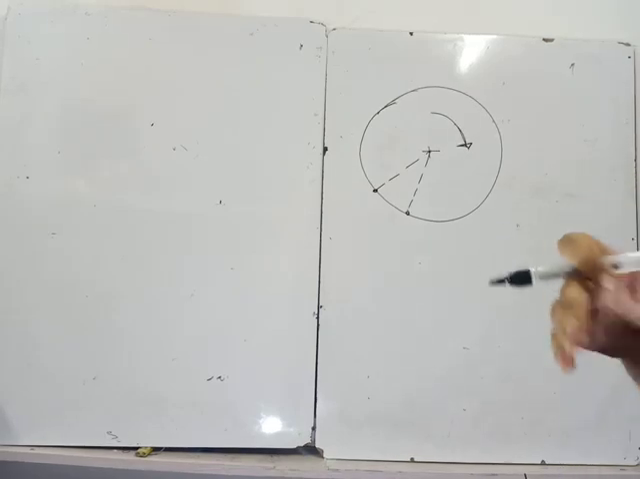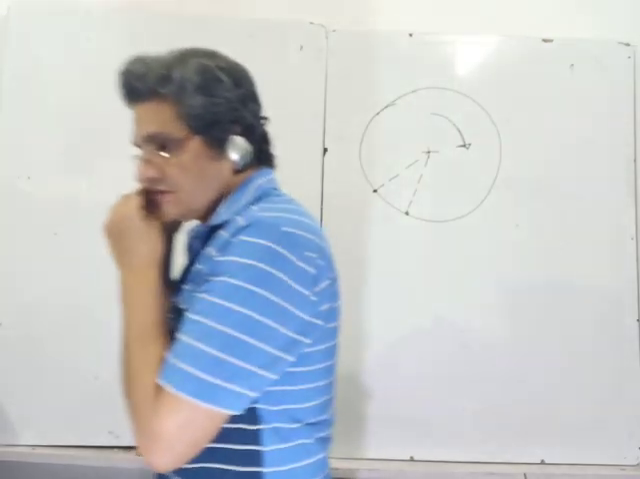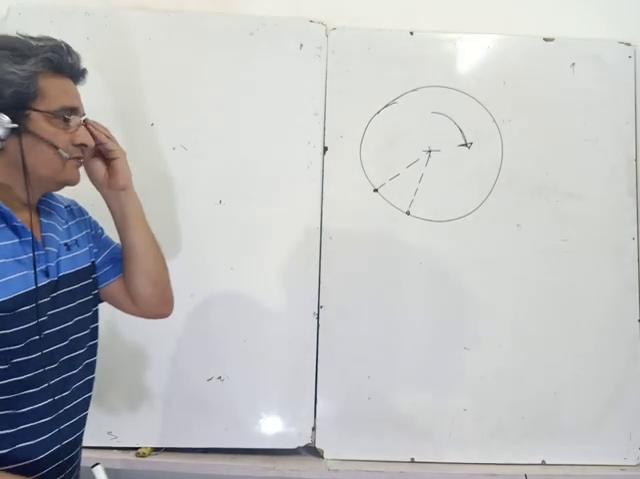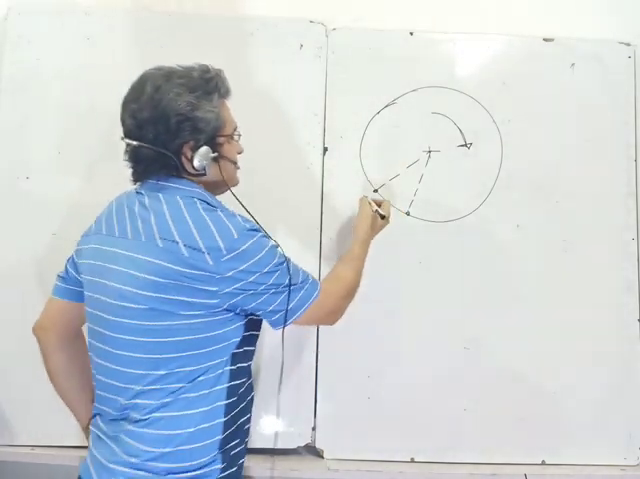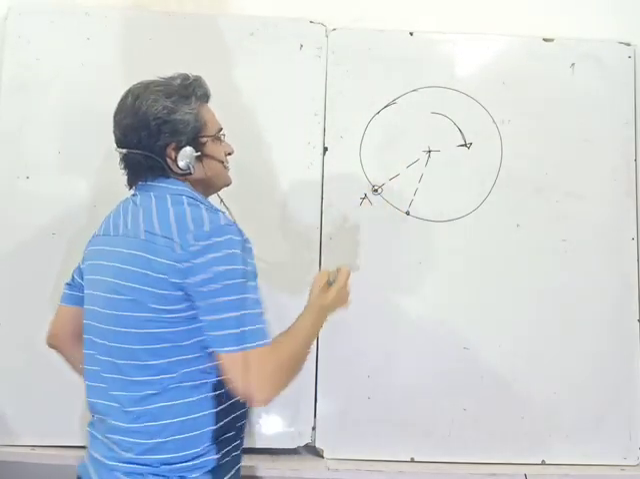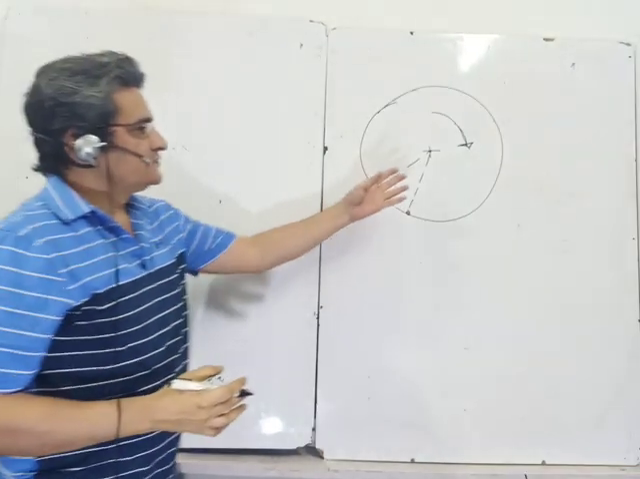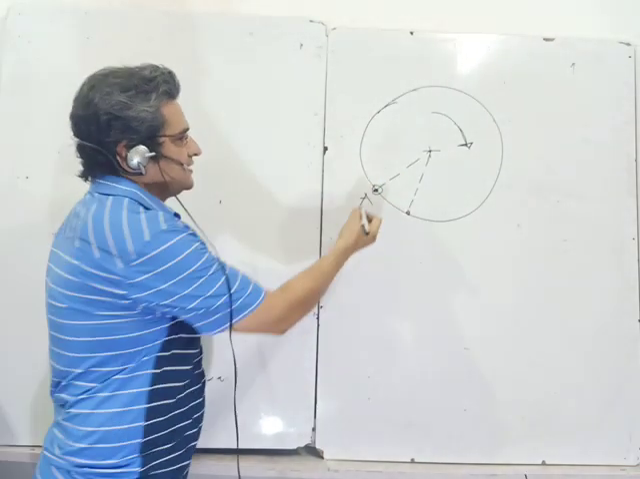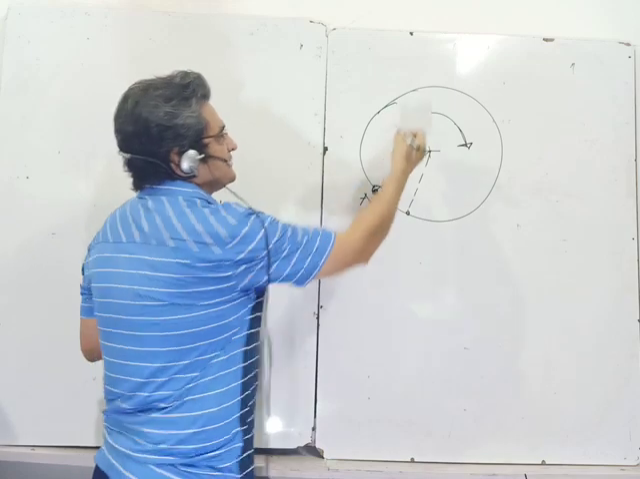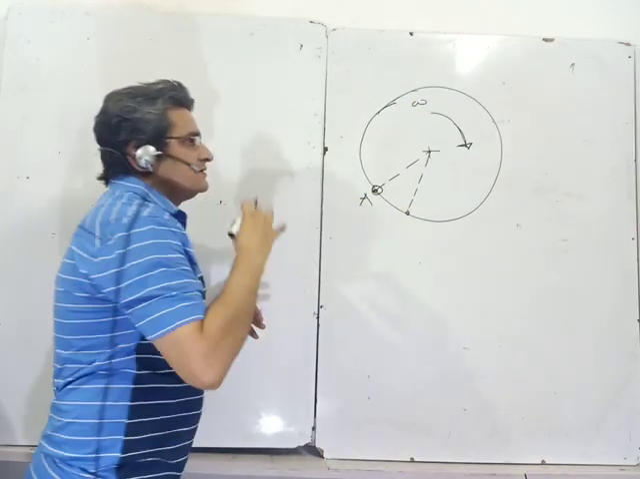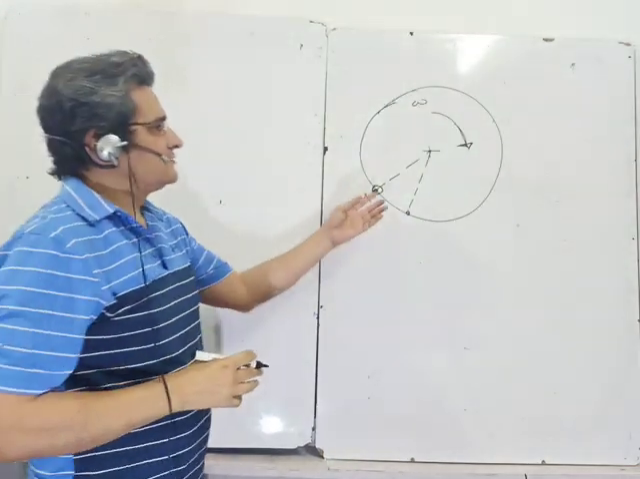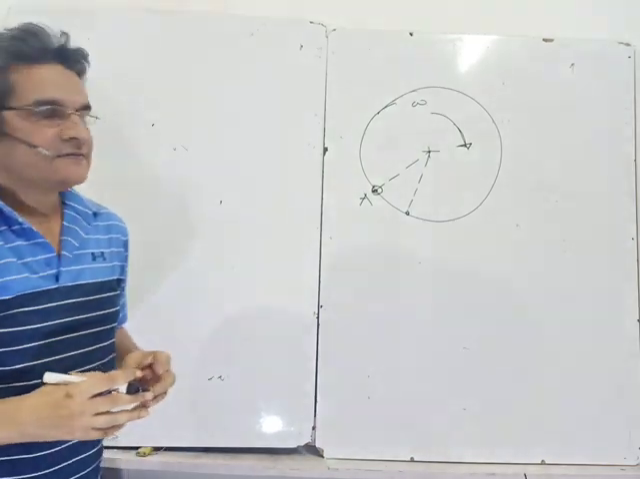This is a very interesting problem on rotational motion, basically conservation of angular momentum. There is a disk which is rotating about a point which is not the center of mass, and this point lies on the circumference. Let omega be the angular velocity of the disk about this point.